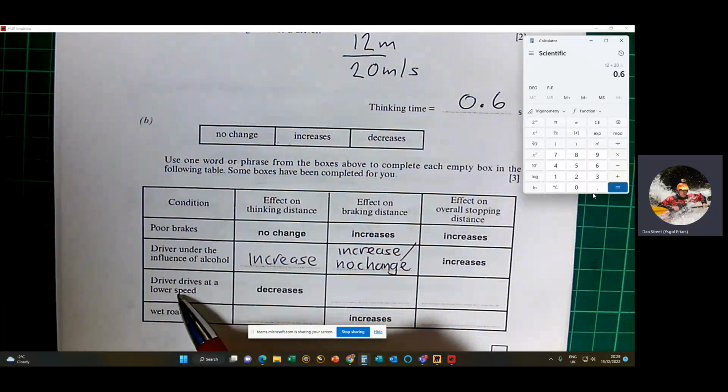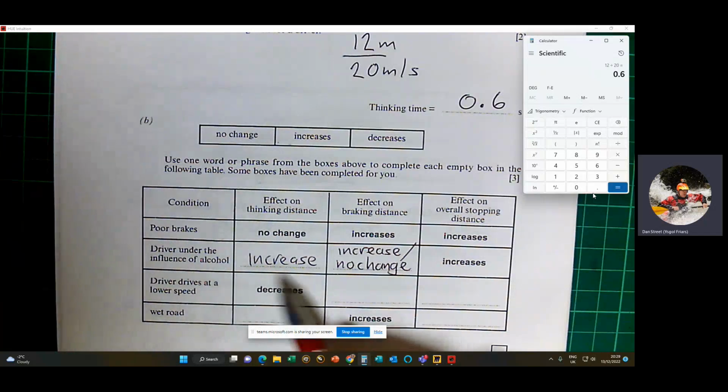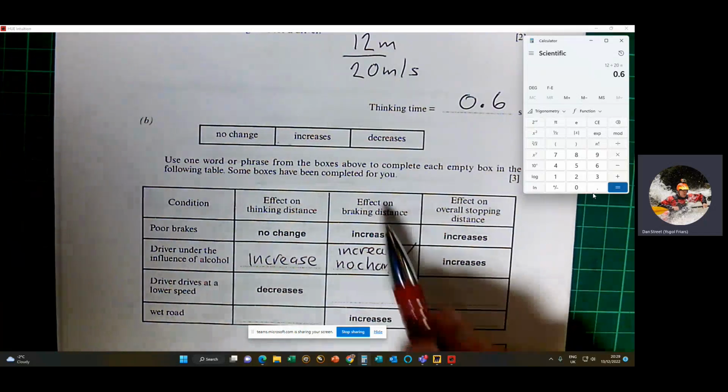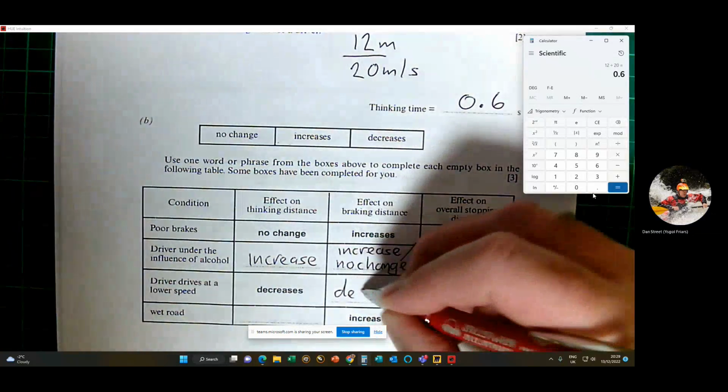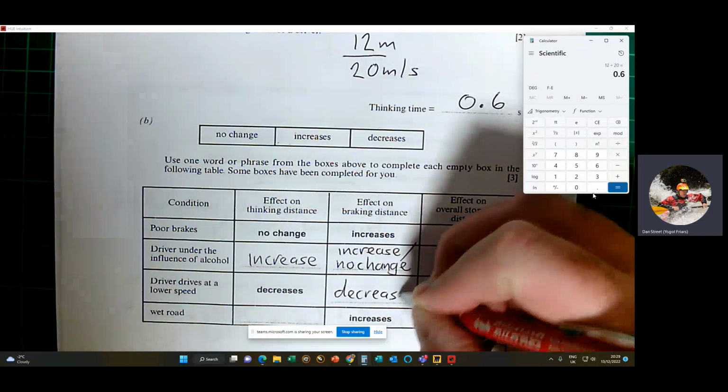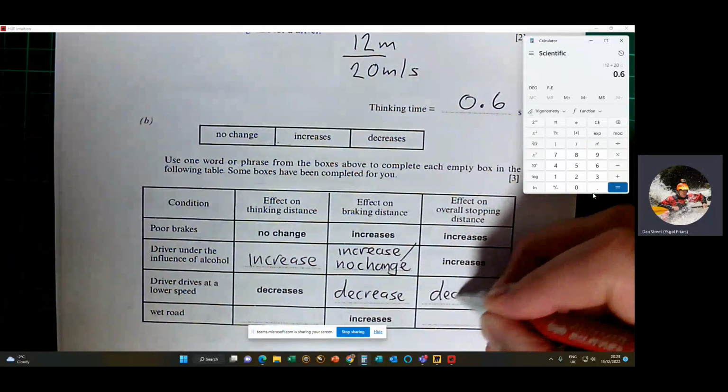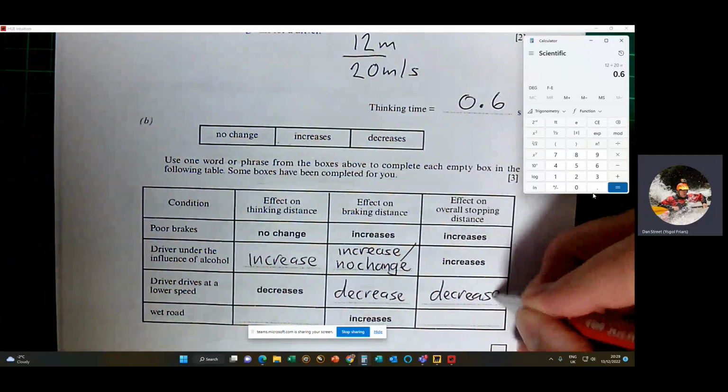Driver drives at a lower speed. So if you're driving more slowly, okay, then that would decrease your thinking distance. It would also decrease your braking distance. Because both of those are being decreased, then overall we see a decrease in the stopping distance.